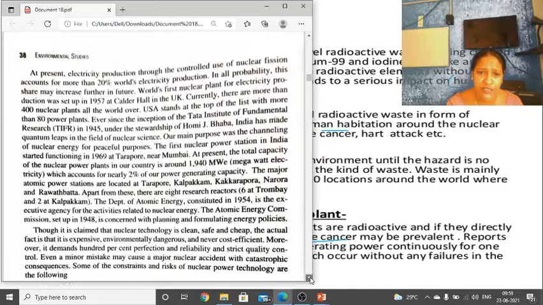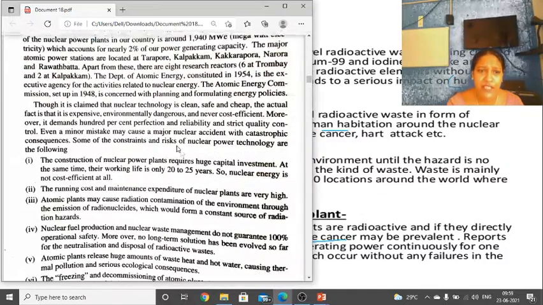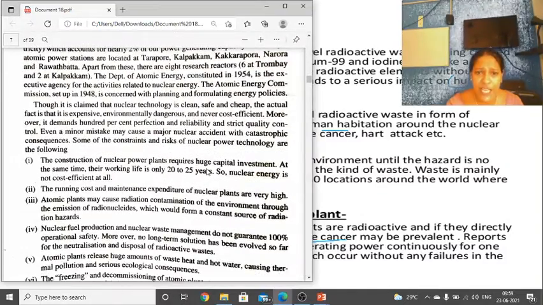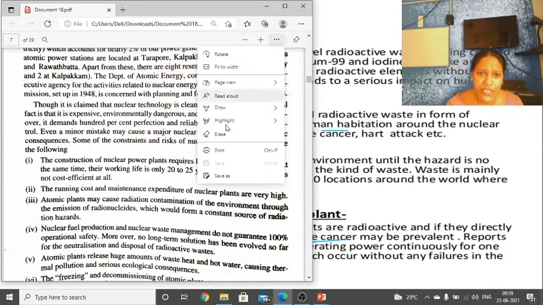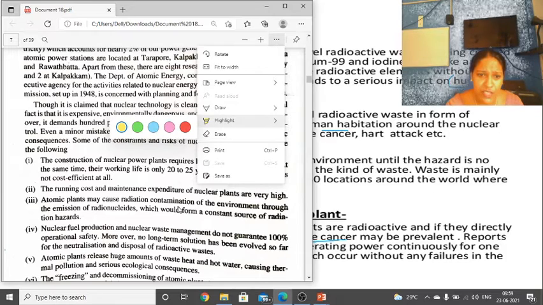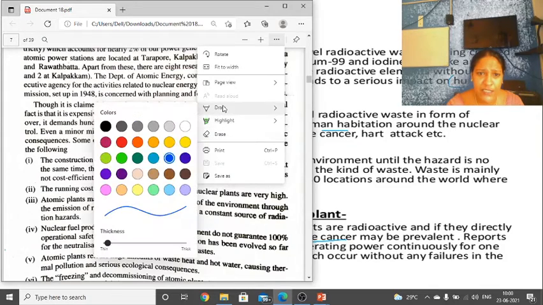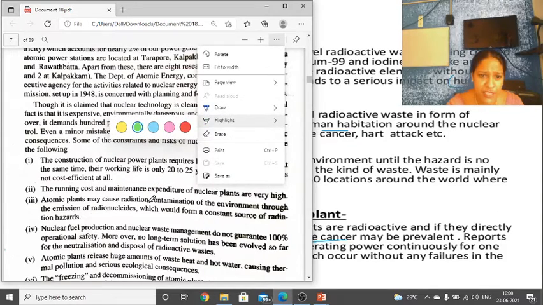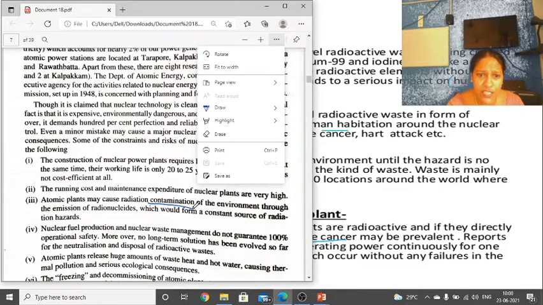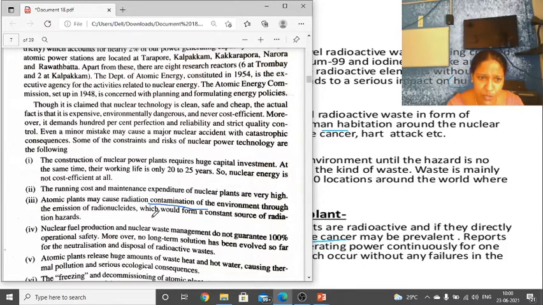For constructing this plant itself we spend a lot of money. There are a lot of problems, and the running cost is also very high. The radiations cause a lot of contamination to the water resources and also the areas.